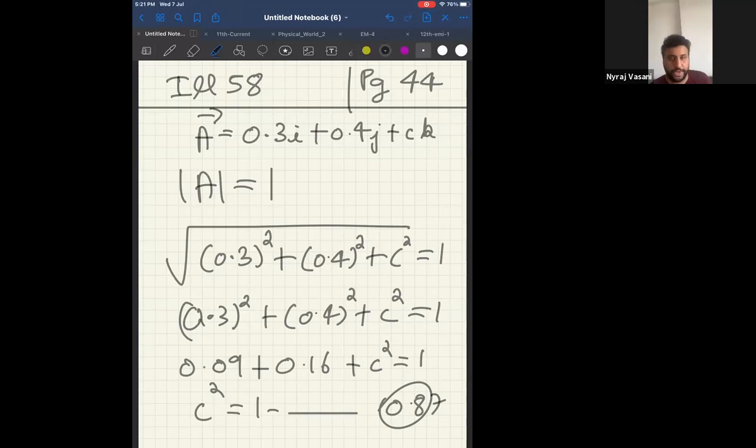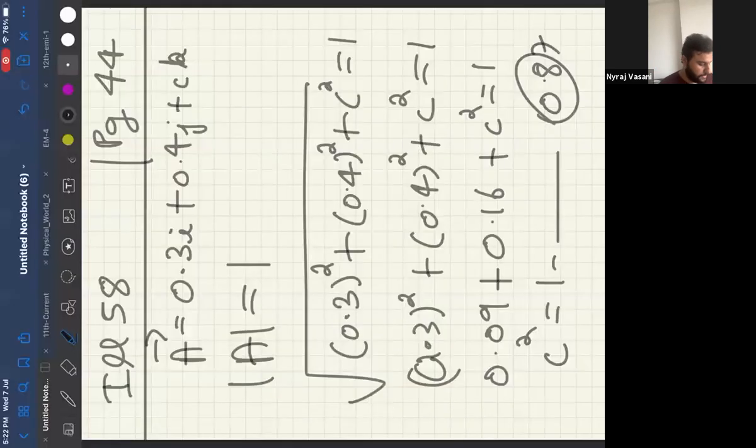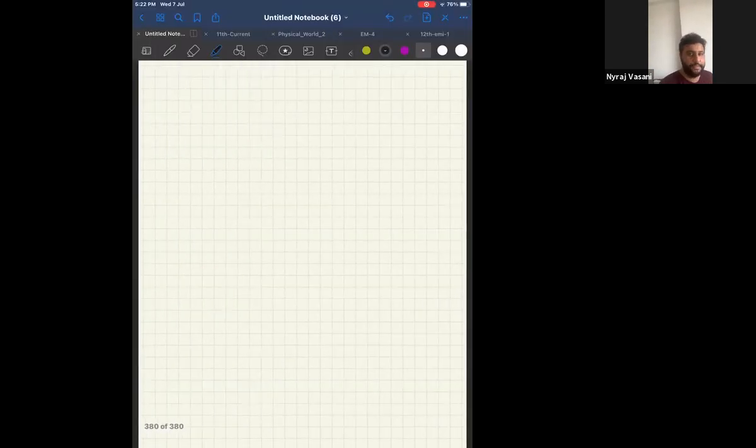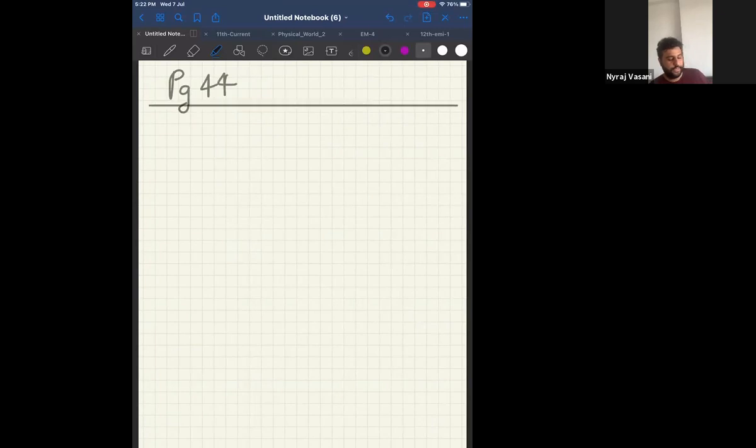Clear? Okay. Now let us go one step higher, and this is a little complicated. Not that complicated, but you need to be a little aware of the concepts. That is the next problem, illustration 59. Start solving illustration 59, all of you. Page number 44, illustration 59. Start.